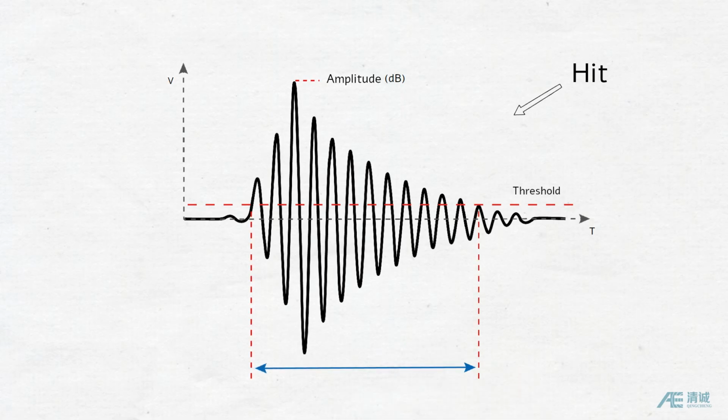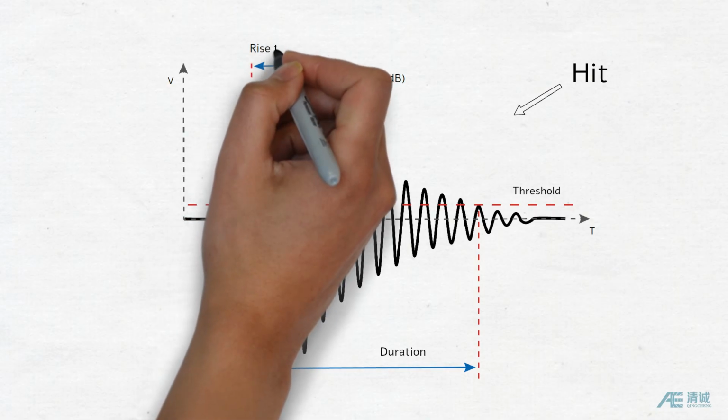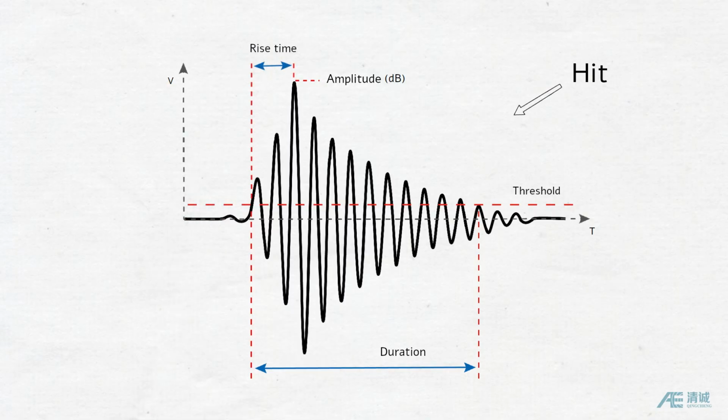Duration. The duration of the AE signal is the length of time starting from the signal exceeding the threshold to falling below the threshold. It provides some insights into the temporal characteristics of the source event. Rise time. The rise time is the time taken for the AE signal from the threshold to reach its peak amplitude. This time parameter can provide information about the dynamics of the source event.